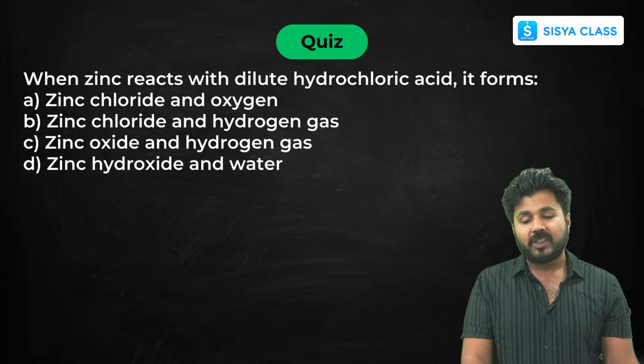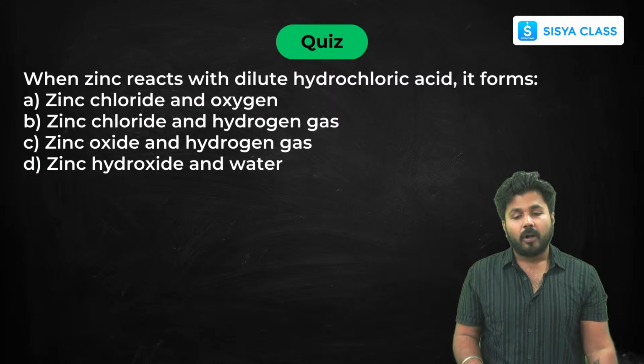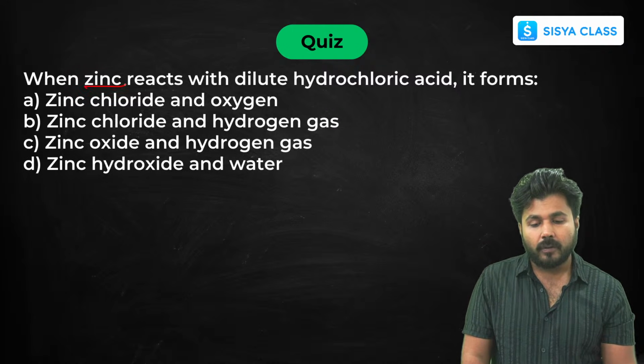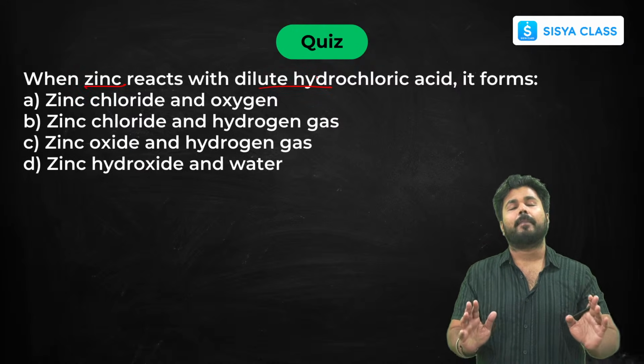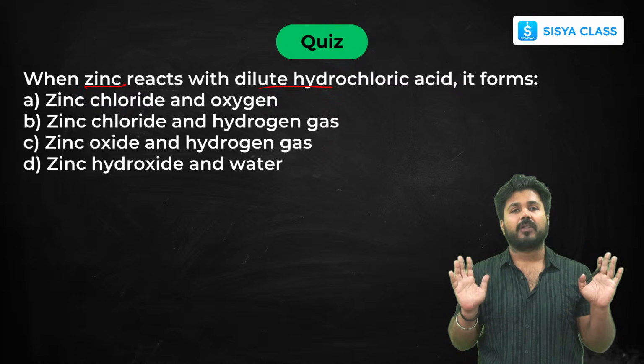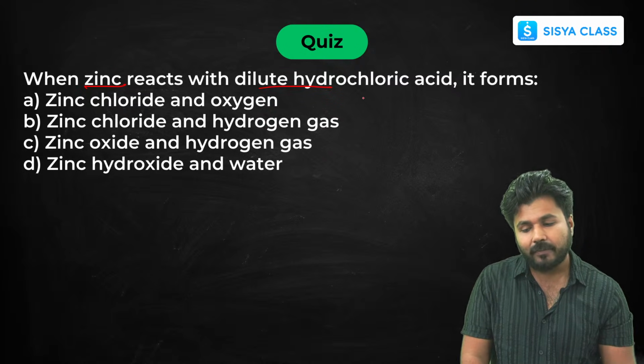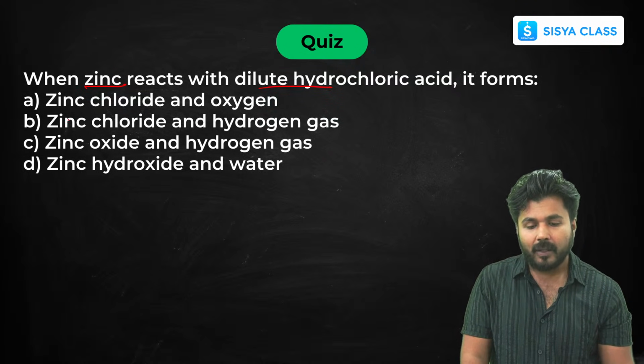Now some questions related to acids. When zinc reacts with H2SO4, here you just have to remember the chemical reactivity series. If zinc is more reactive, then it will form zinc sulfate and hydrogen gas is released. So this is the reaction.